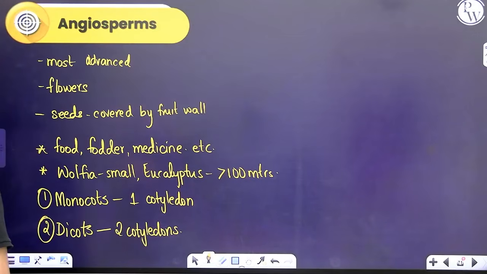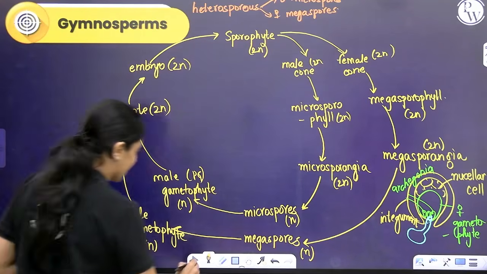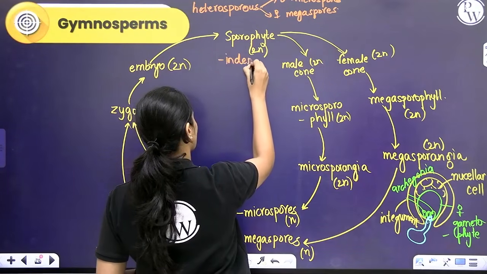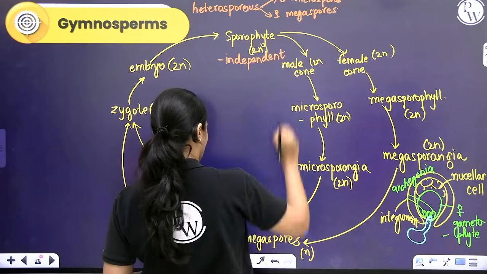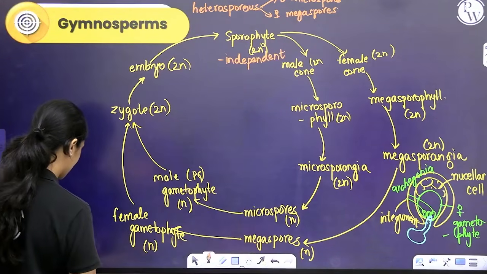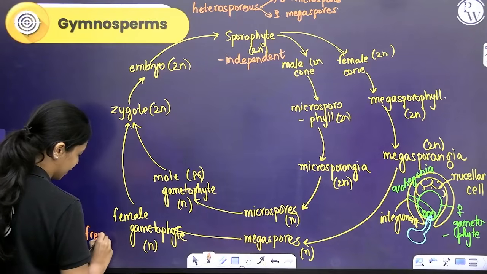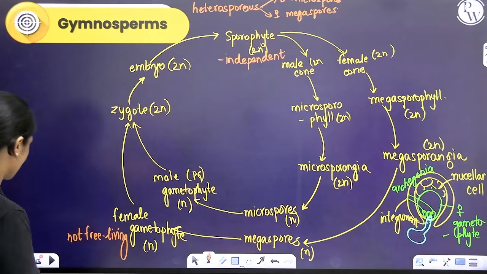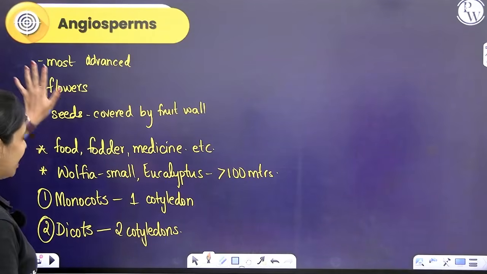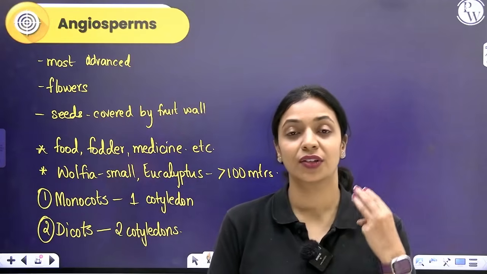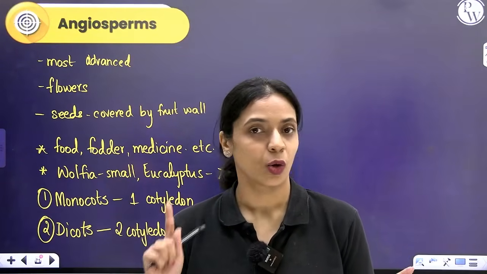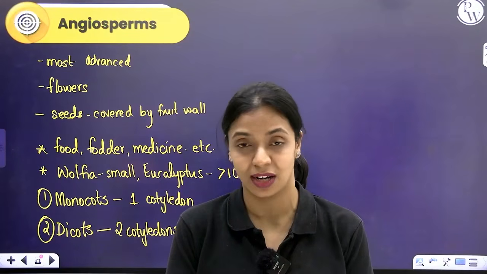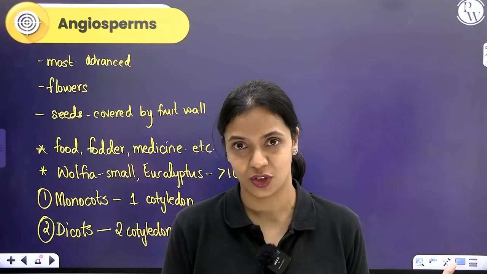I just forgot to tell you one thing about gymnosperms. In gymnosperms, the sporophyte is independent. The gametophyte is not free living. It has no independent existence. Okay, remember that. And angiosperms, we are not learning much about it. There are 3 chapters dedicated just for angiosperms. We learn about its morphology in one chapter, its anatomy in one chapter, its life cycle, how sexual reproduction happens, in another chapter. So in this chapter, you're not focusing much on angiosperms.